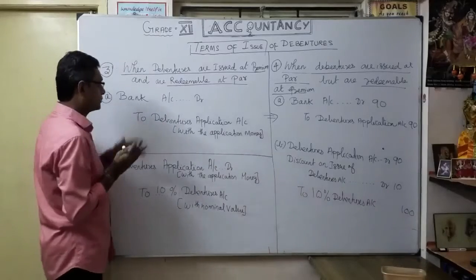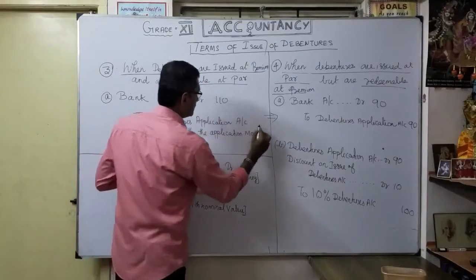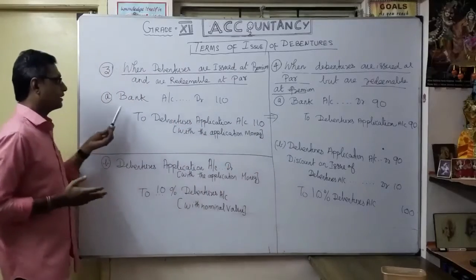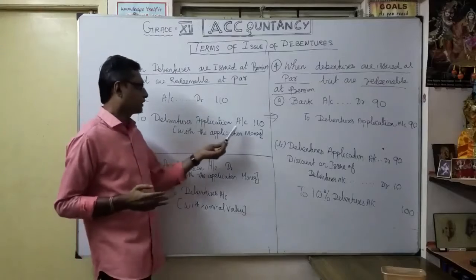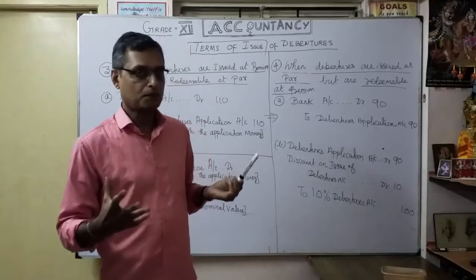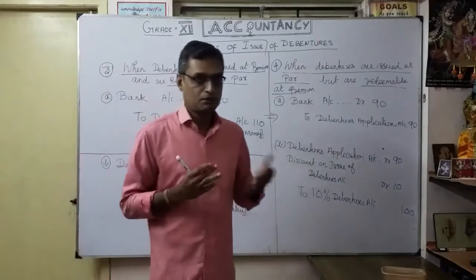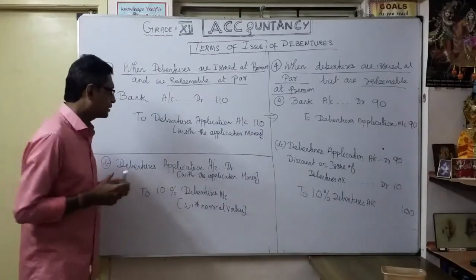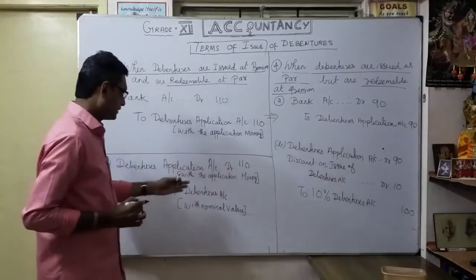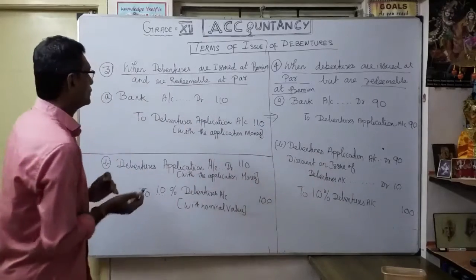Whatever the bank account debtor, let's say it is issued at premium, so I consider 110 rupees, 110 rupees. Okay, you understood. So what is the first entry? Bank account debtor to debentures application account. Always, the first entry is how much money was received as application. Bank account debtor to debentures application account. Second entry: debentures application account, how much? 110. To 10% debentures account, how much? 100, the nominal face value. Okay. Issued at premium.